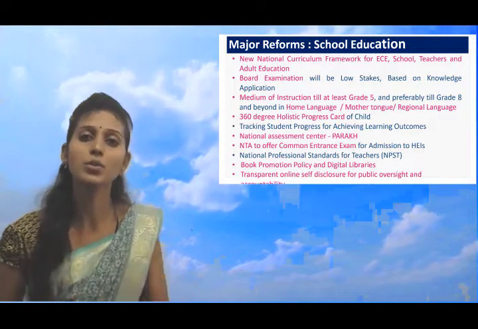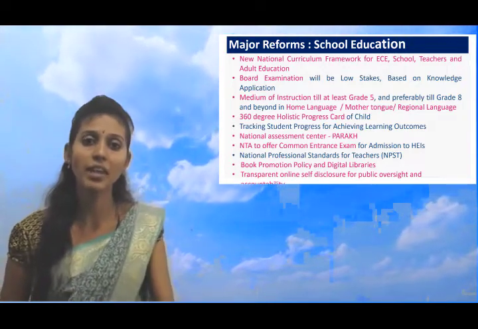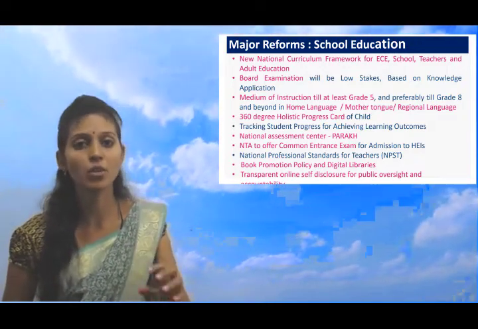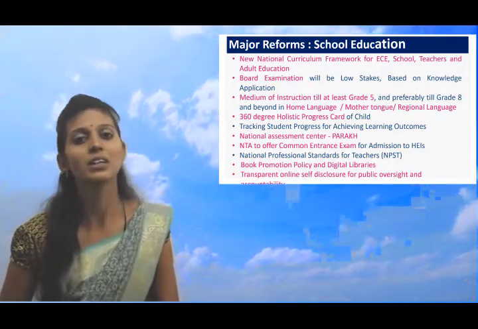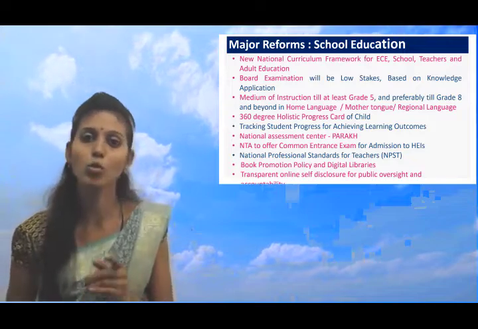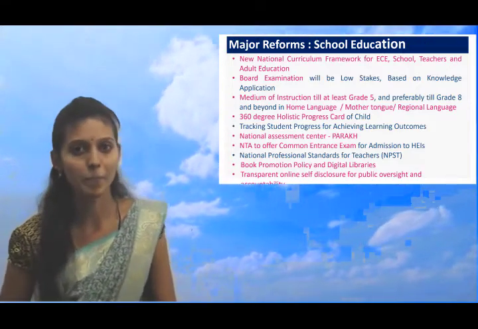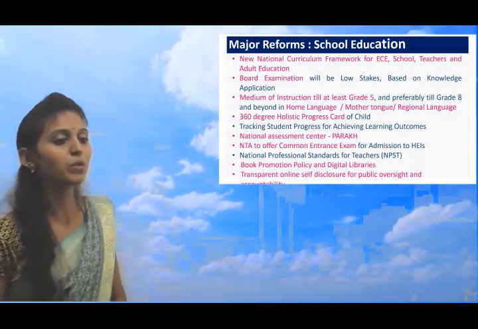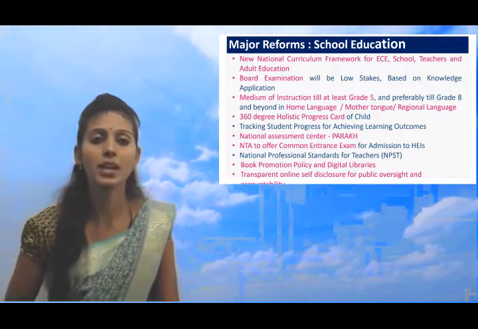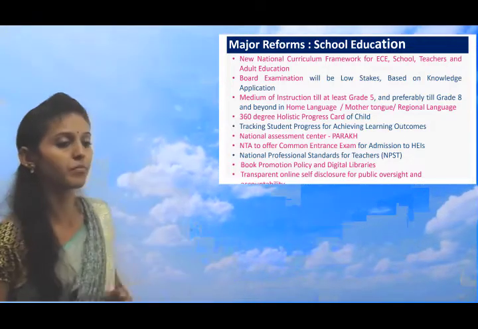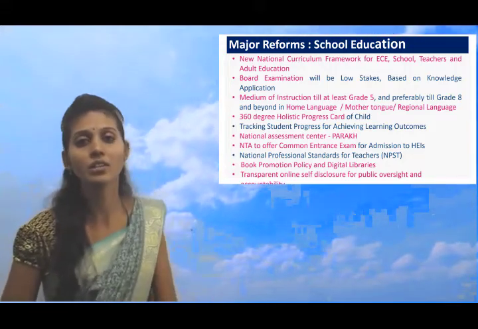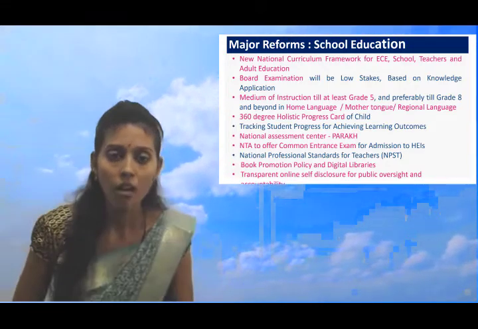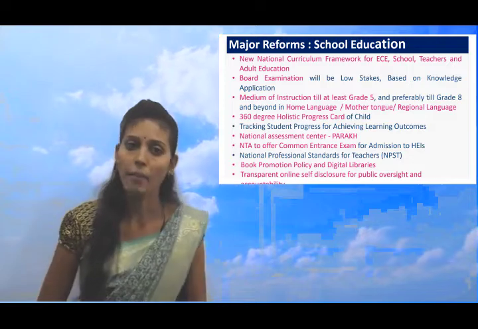So now it's the duty of a teacher to identify the extra skill or hidden skill of a student. And being a parent, it is your duty to encourage them to move on in that field only. Okay, and the book promotion policy and digital libraries are given importance here, and online sessions will be more transparent, like OLAB and all.